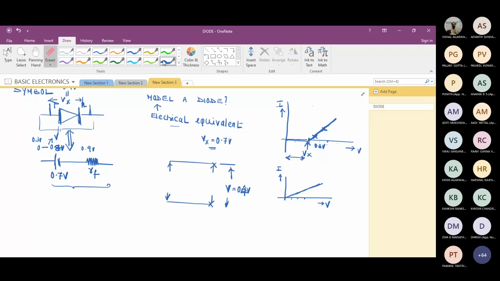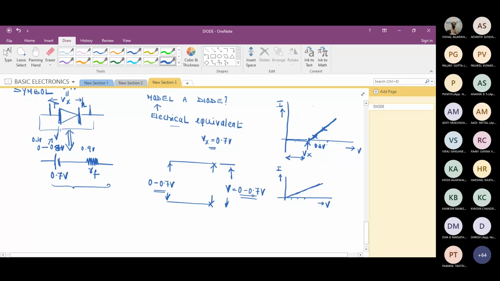So what we understand here is, when I vary the potential from 0 to 0.7 across the diode, we are getting a variation of 0 to 0.7 as it is. No change. Whatever external battery potential we are applying, the same voltage we are getting across the diode.